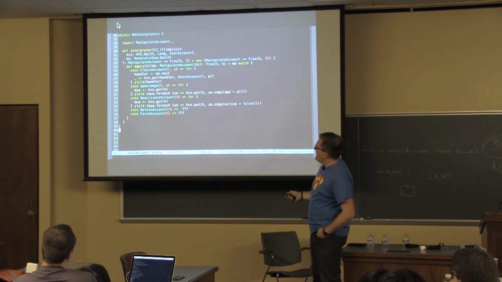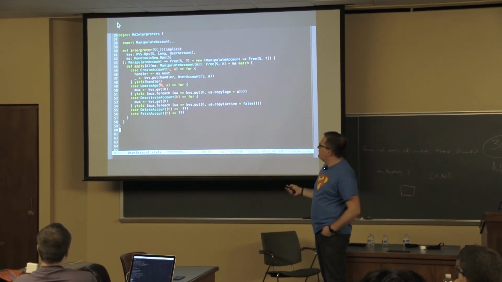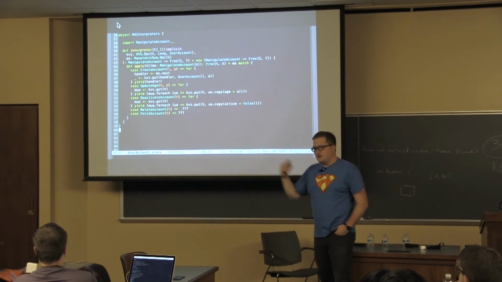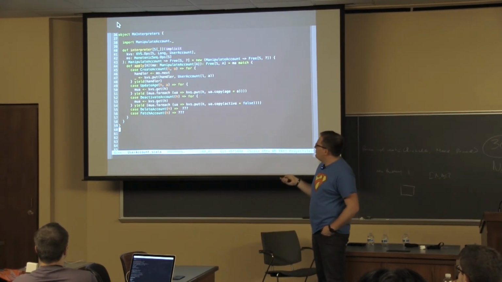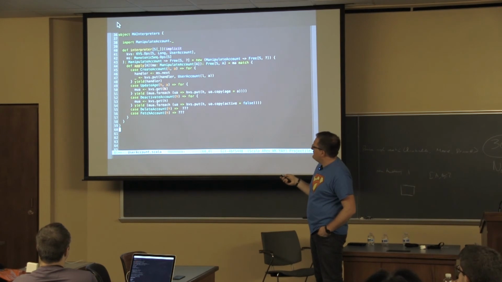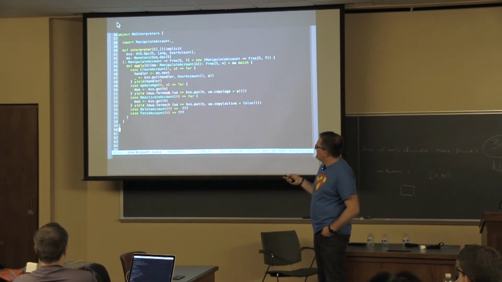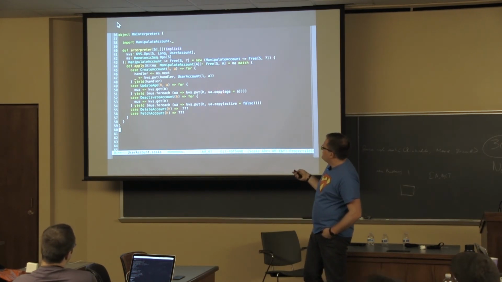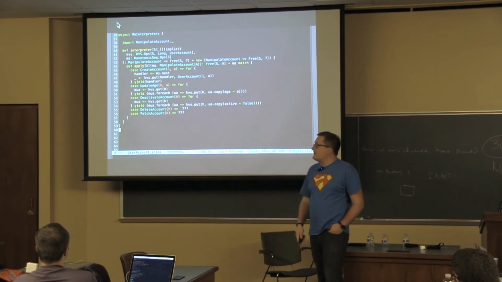What does it mean to update age? Well, for a given handler I fetch the user from key value store. If the user exists, I just put a modified user with the new age to the key value store, and it will update it.